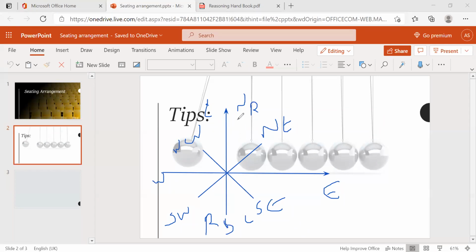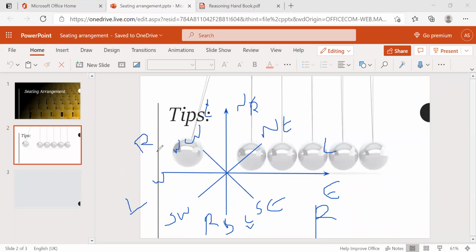So simply, it is opposite to the north. The left of a person facing north is the right of a person facing south. The same applies for east and for west.